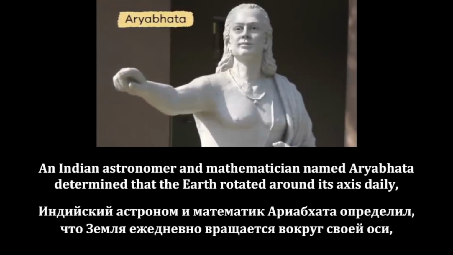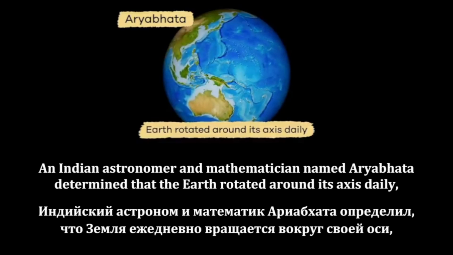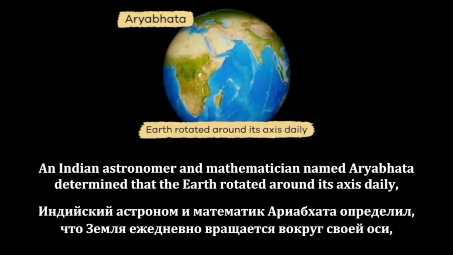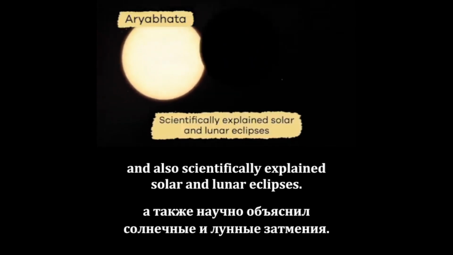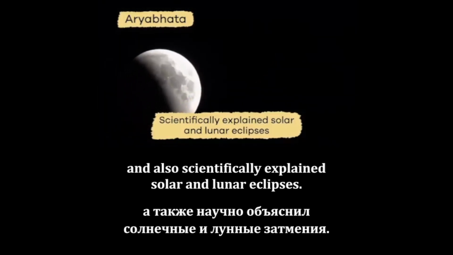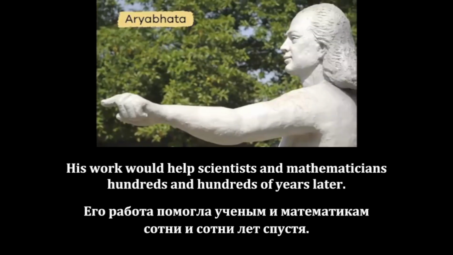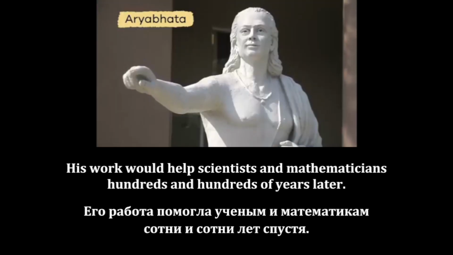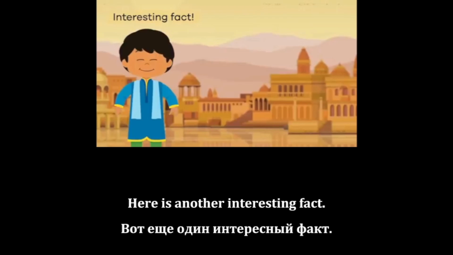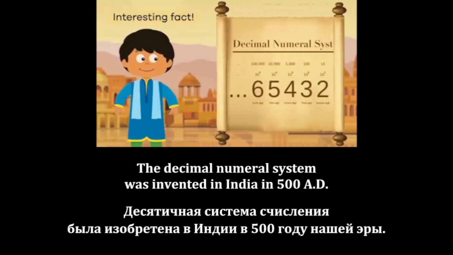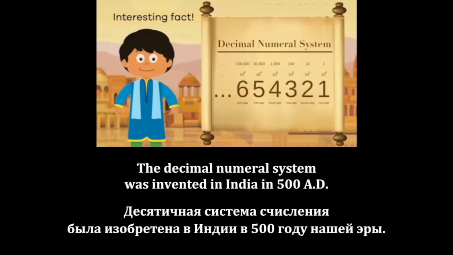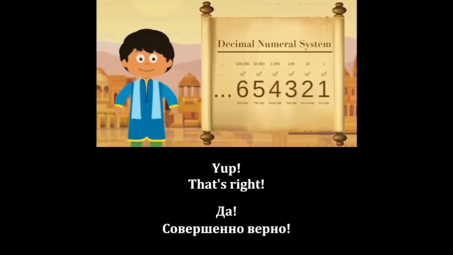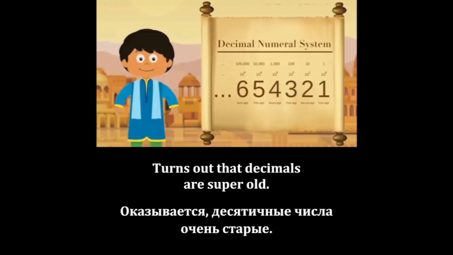An Indian astronomer and mathematician named Aryabhata determined that the Earth rotated around its axis daily, and also scientifically explained solar and lunar eclipses. His work would help scientists and mathematicians hundreds and hundreds of years later. Here is another interesting fact. The decimal numeral system was invented in India in 500 AD. Yup, that's right. Turns out that decimals are super old.